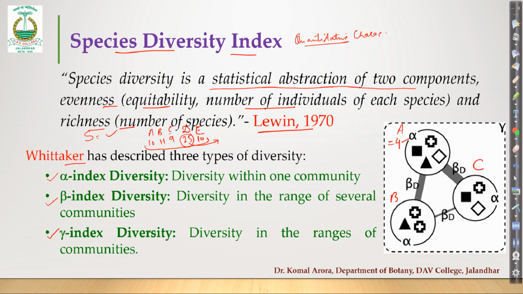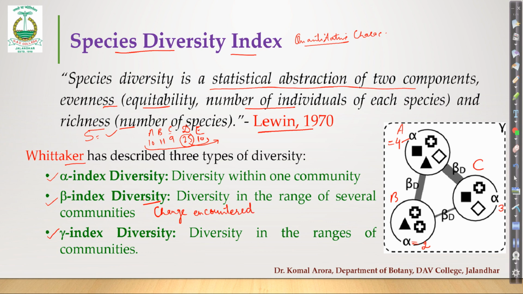Similarly, for community B, what is the species richness? It is 2. So alpha is 2 here. And for community C, the species richness is 3. 3 types of species are found in this area. Now what is beta? Beta is totally different from alpha. Beta corresponds to, you can mention it here, the change encountered. You have to keep this in mind, otherwise you will be confused.